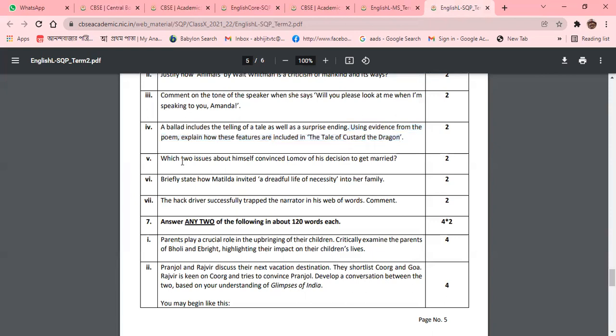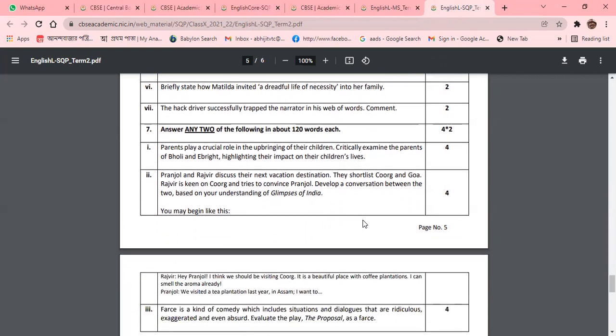Now we are coming to the next question, number 5. Which two issues about himself convinced Lomov of his decision to get married? If they are asking for two issues, that means 1 mark will be awarded for one issue, and 1 mark will be awarded for the other issue. That means separate paragraphs should be written. In separate paragraphs, you should write. It will be better for you.